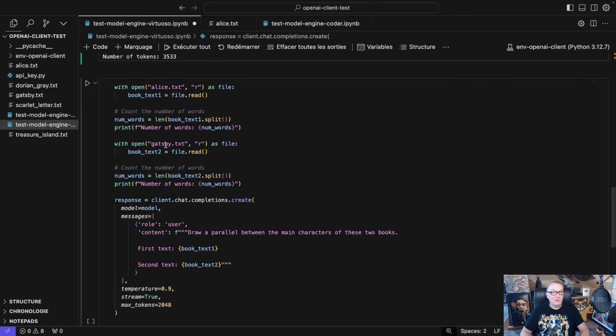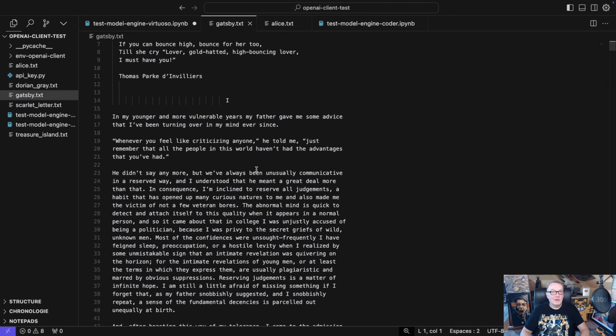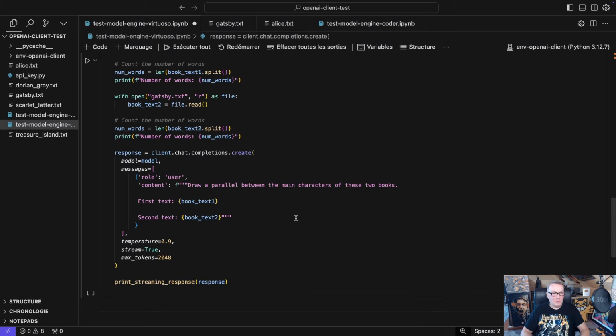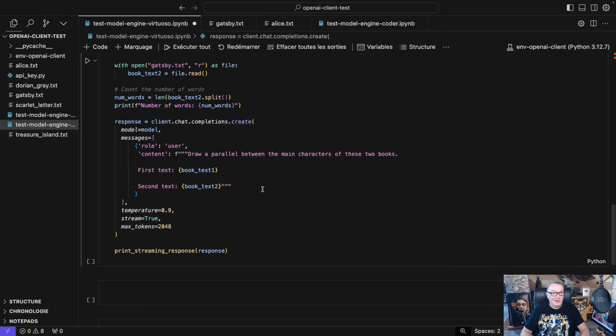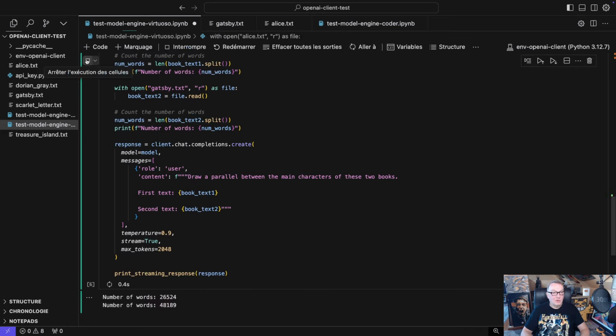And I have the full text for The Great Gatsby. So let's try to ask the model to draw a parallel between the main characters of these two books. So obviously Alice and Gatsby, right? And I'll pass the full text for both books. All right, let's go.